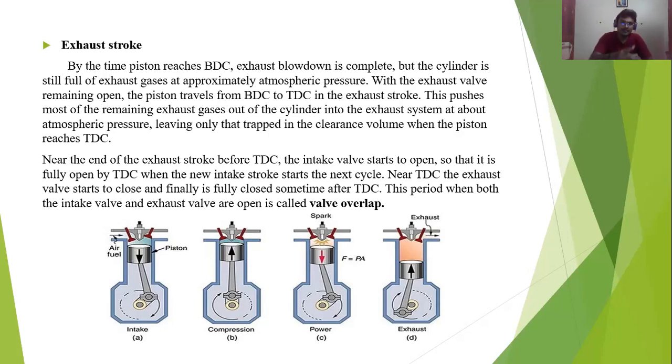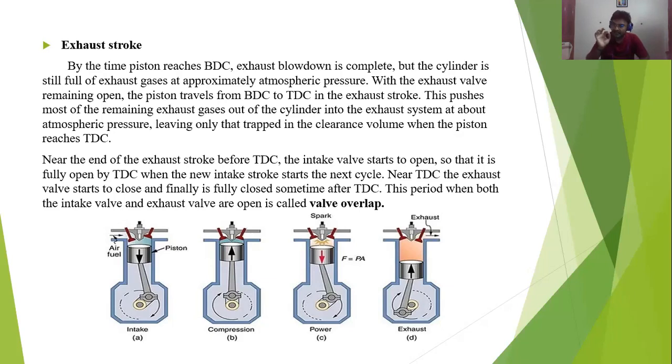And you see at the last end, when the piston is moving up and comes near the top dead center, the exhaust valve will also open for moving the smoke to the outlet, as well as the inlet valve gets opened for getting the air fuel mixture.